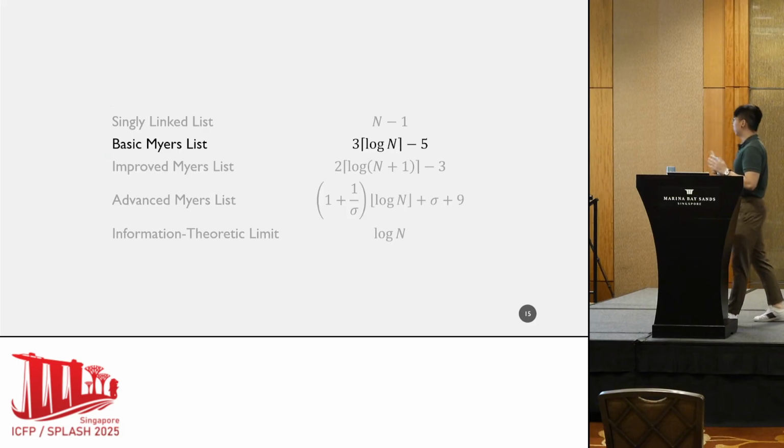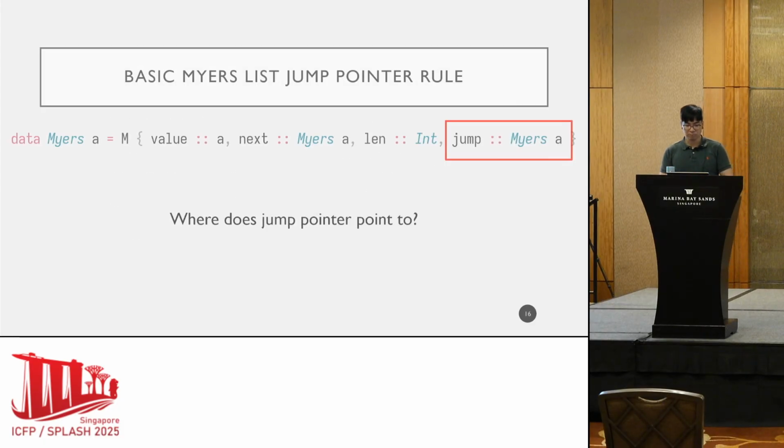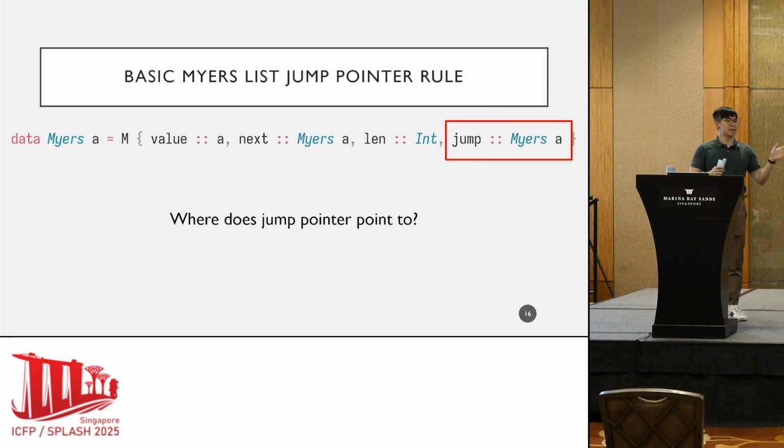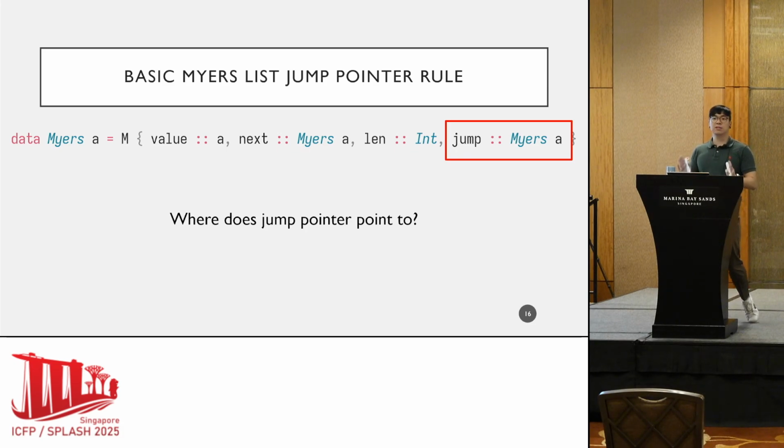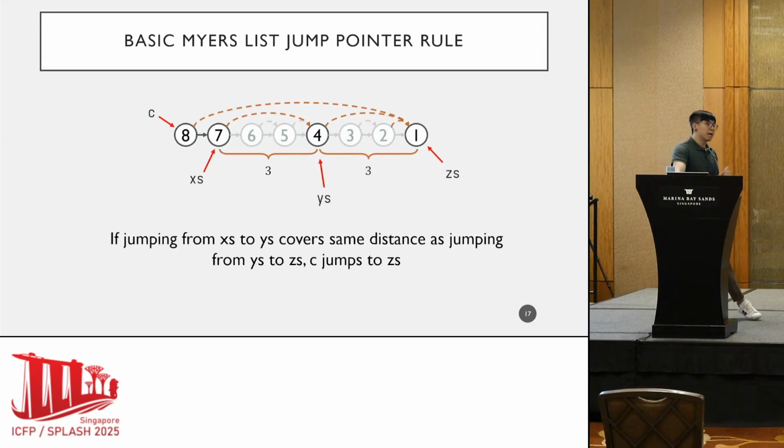Okay? So I'll first start with an overview of the original Myers list, which we call the basic Myers list. So remember that each cell of a Myers list has 4 fields. And the first 3 are pretty straightforward, right? Value is the value at that cell, so on and so forth. The remaining question really is, where does the jump pointer of each cell point to? So Myers gave a very simple rule, and it's roughly as follows.